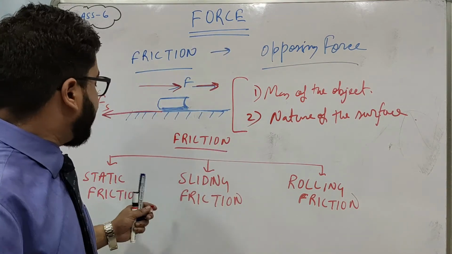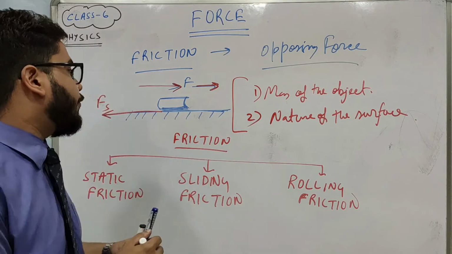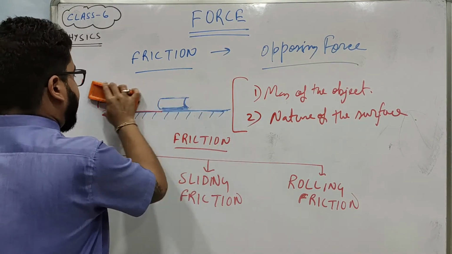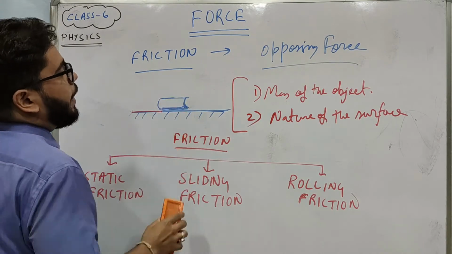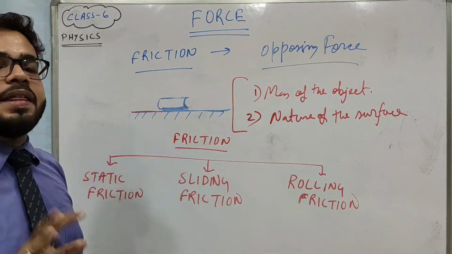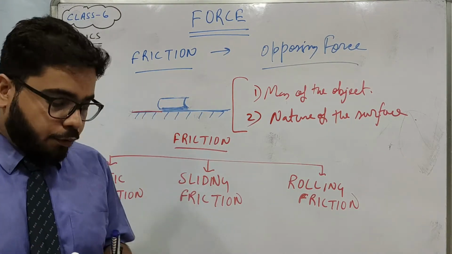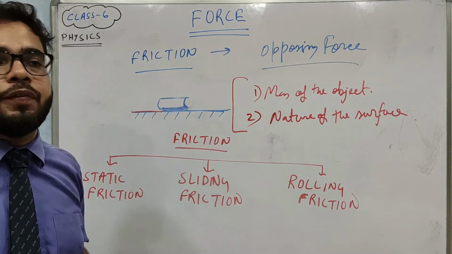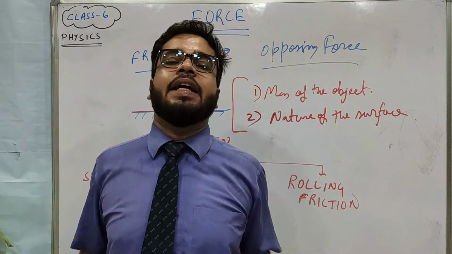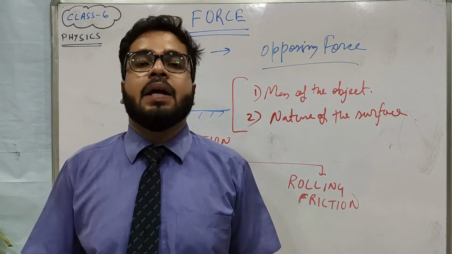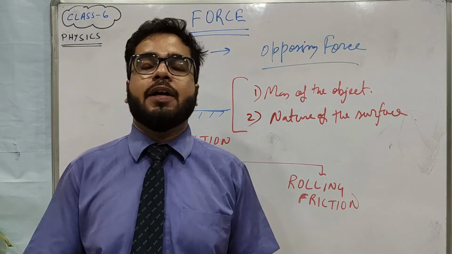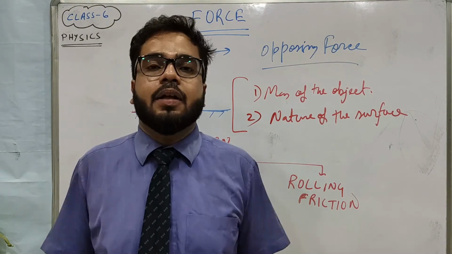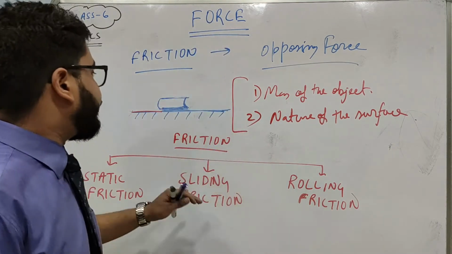Alright, if I give you an example of all this, it will be very clear. Let's come back here. Suppose the book is kept on the table. So the book is at rest, at a static position. So here, what type of friction force works? Static friction. Suppose I am standing on the ground. There is some friction force between the floor and my shoe. So this is also known as static friction. Understood? What is sliding friction?